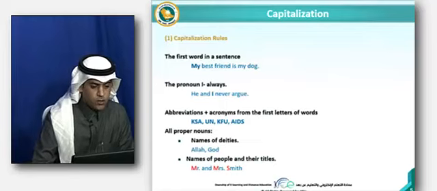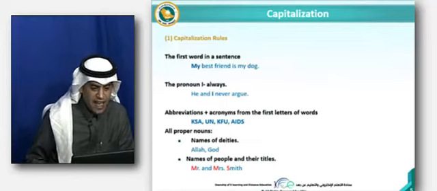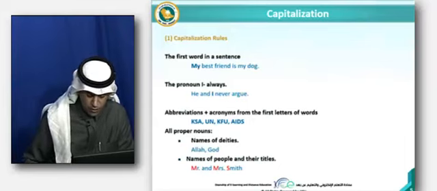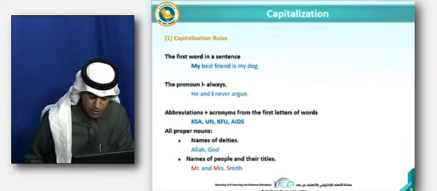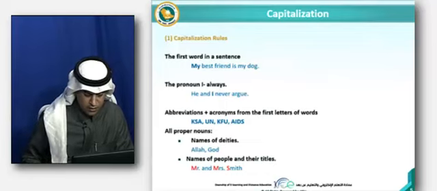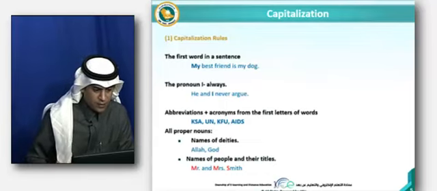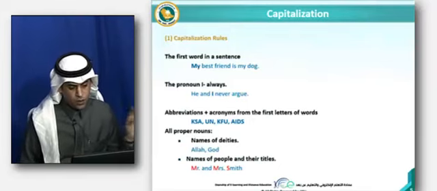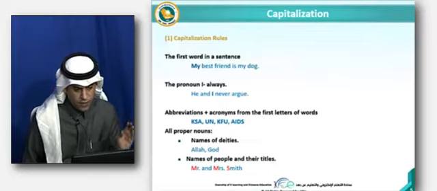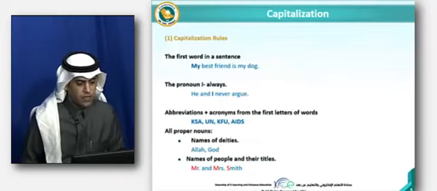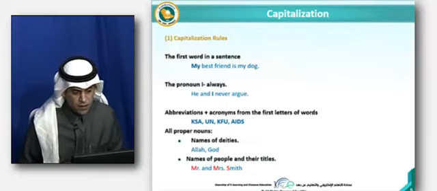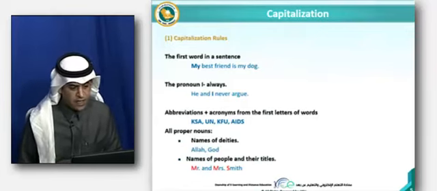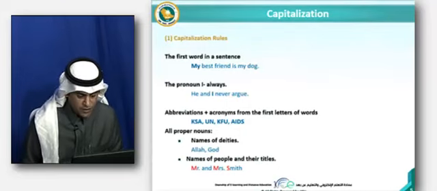Also, we need to capitalize abbreviations and acronyms, using the first letters of the words. What do we mean by abbreviation? It means shortened forms of words. For example, KSA, this abbreviation stands for Kingdom of Saudi Arabia. Another abbreviation is UN, United Nations, and KFU, King Faisal University.